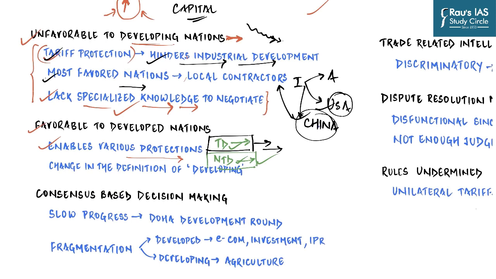Then recently, there has been a push for a change in the definition of a developing country under the principle of special and differential treatment, which talks about upgrading certain developing countries from the status of developing. And this is going to deeply impact not just India, but many other countries like China, Egypt, Turkey, as well as South Africa.